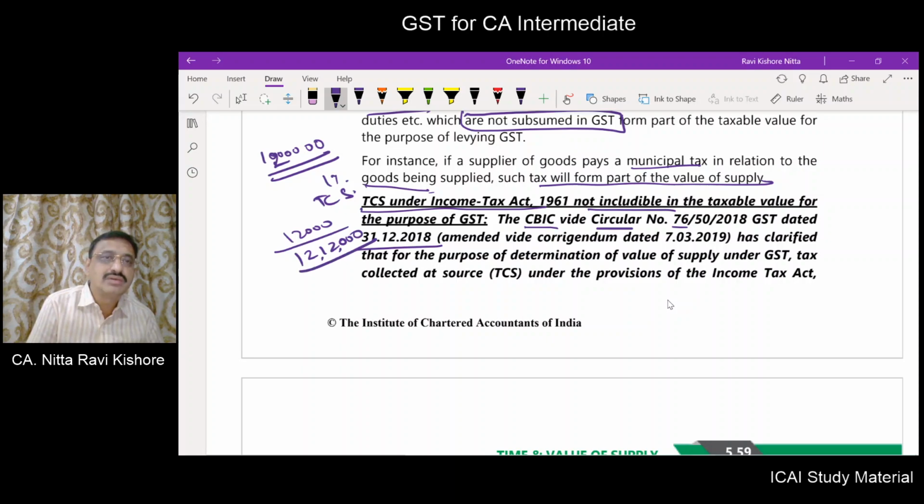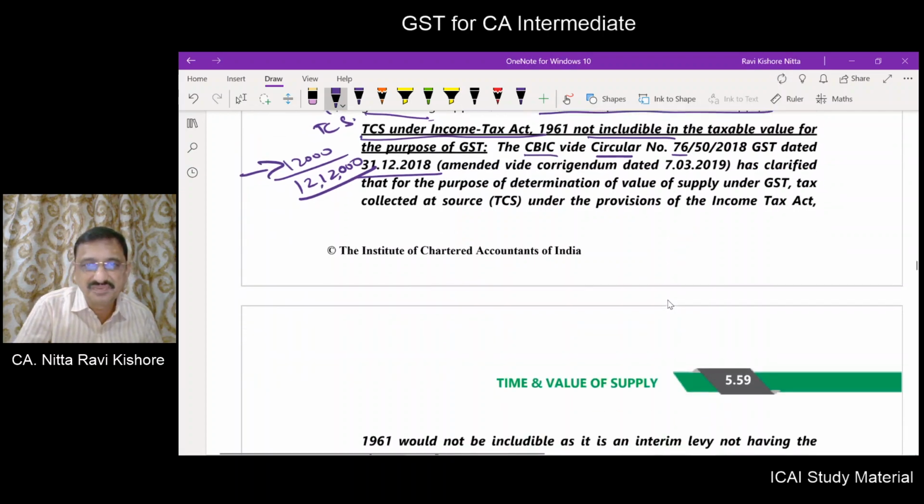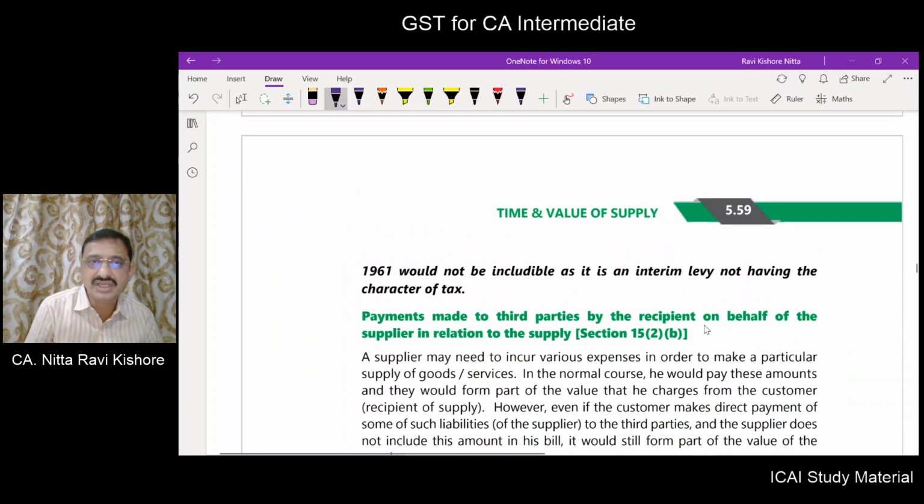Now, what will be the value of supply? Value of supply is only 12 lakhs. Because the 12,000 is not a tax, it is an interim levy. It is an interim levy and does not have the character of tax.